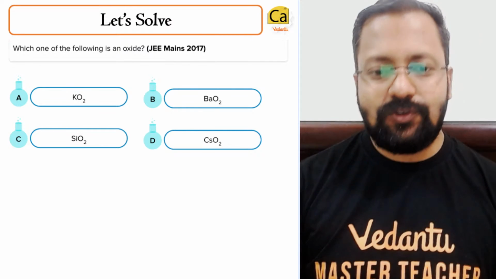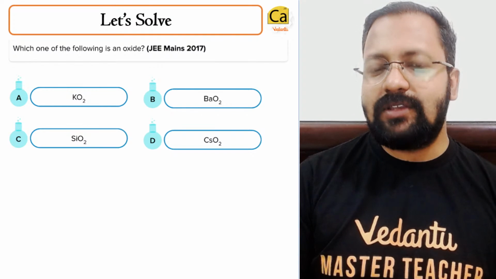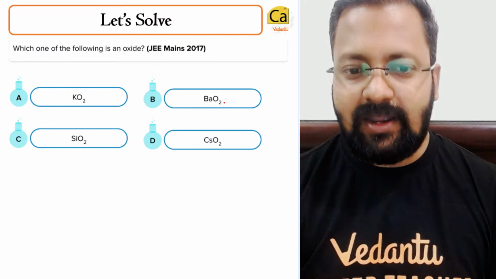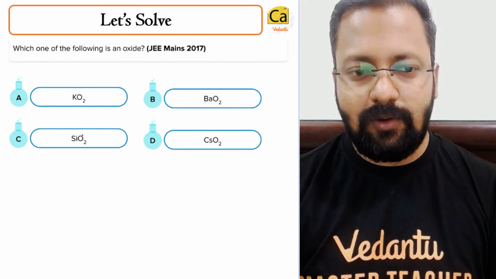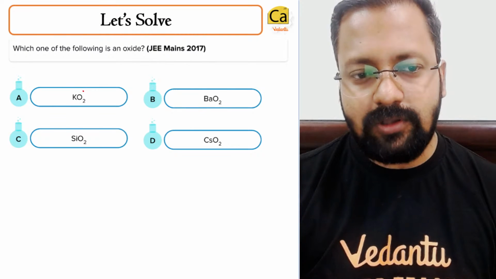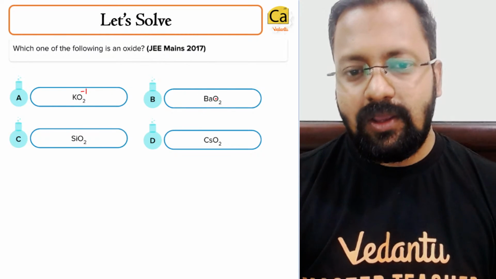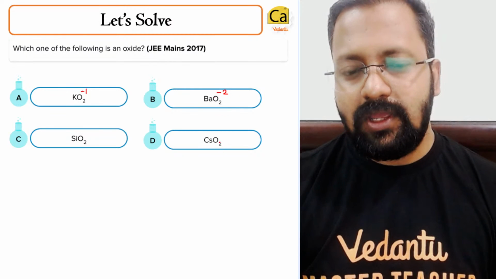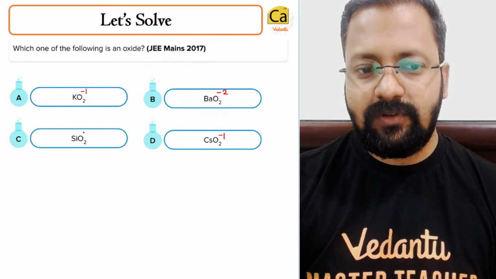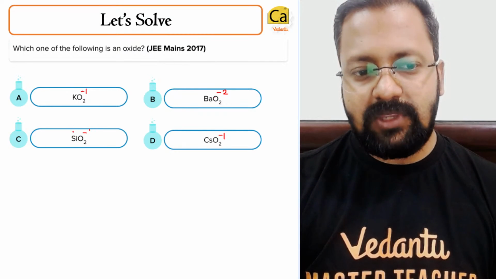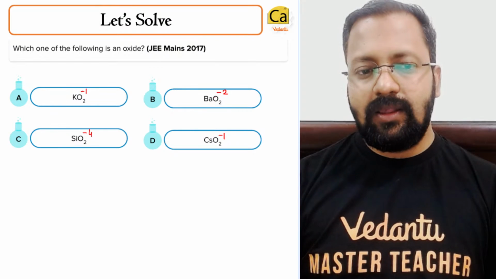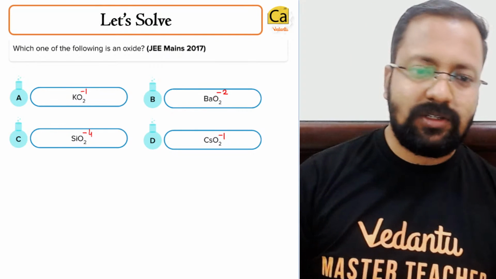How will we tell? I just have to identify the oxidation state of oxygen. So if I take BaO2, CsO2, KO2, SiO2, what is the oxidation state of oxygen? Each O2 has a total oxidation state of -1, -2, -1, and -4.